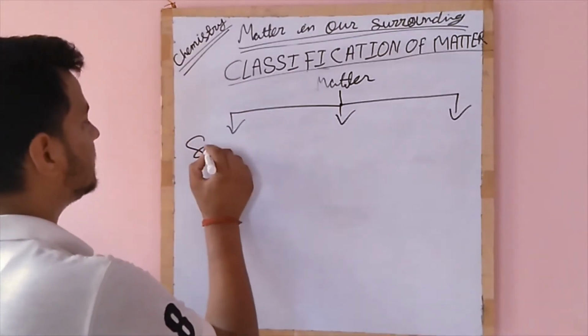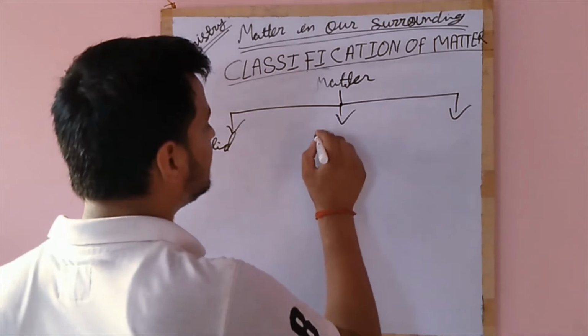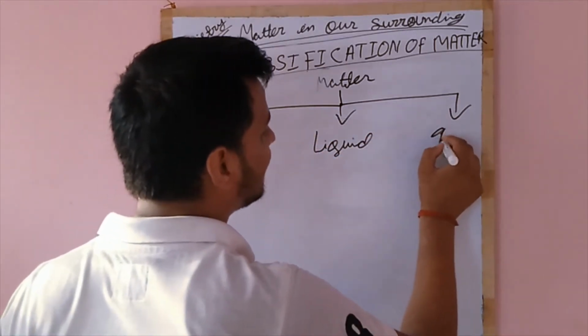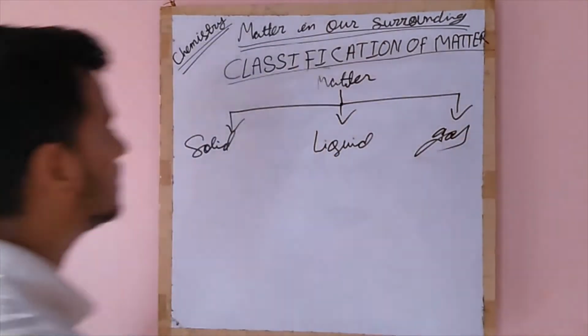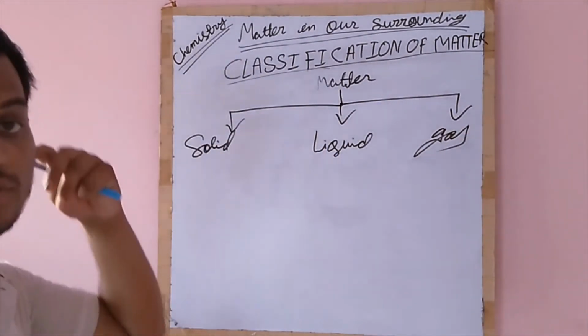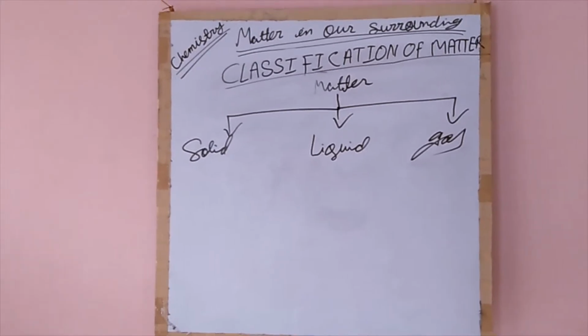First is solid, second is liquid, and third is gas. According to the physical classification of matter, it is divided into three parts.